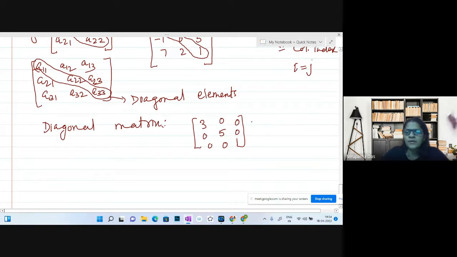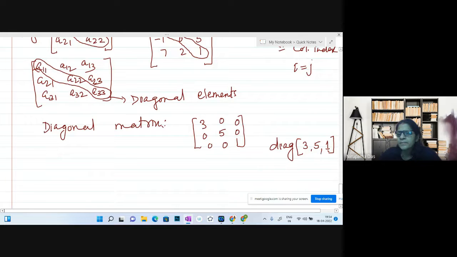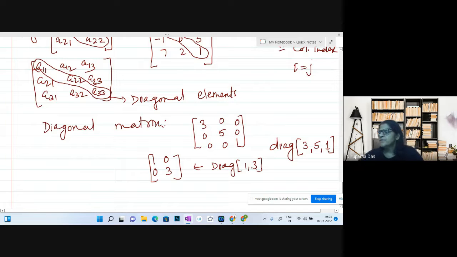So we can write here DIA, which stands for diagonal, and I'm writing 3, 5, 1. It signifies your diagonal elements. We can write a comma here also, it's optional. If it is 2 by 2, suppose 1, 0, 0, 3, we can write it as a diagonal matrix with 1, 3. Like this.